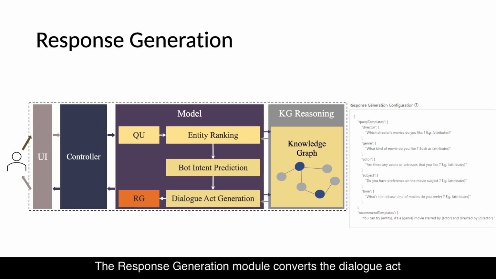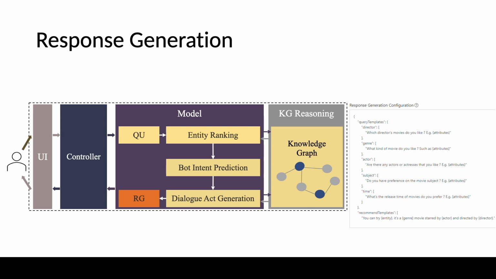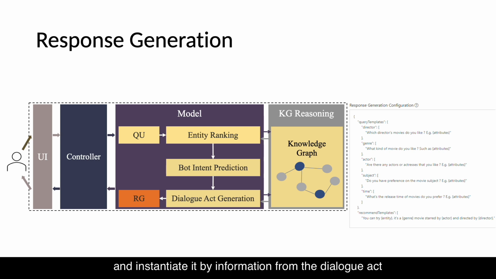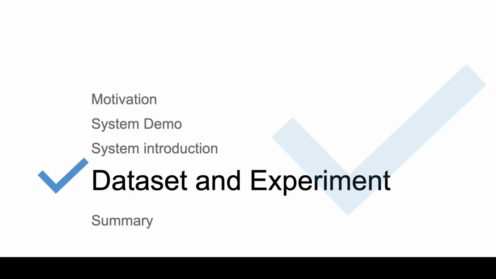The response generation module converts the dialogue act into the bot response in natural language form. Concretely, the bot picks a configured response template to current bot intent first, and instantiate it by information from the dialogue act.